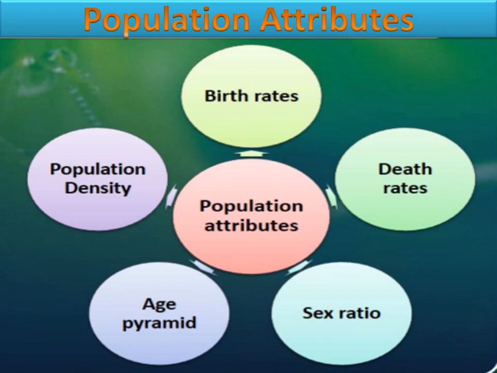For any single organism, we cannot say what its birth rate or death rate or its sex ratio is, because a single organism will be either male or female, so we cannot talk about sex ratio. But for a population, we can talk about birth rate, death rate, sex ratio, age pyramid and population density, right? So these are attributes of a population which are not found in a single organism.